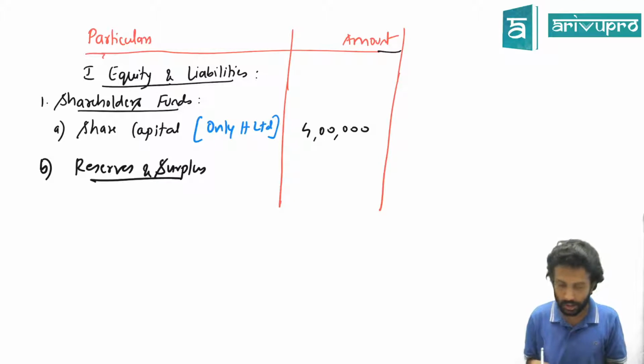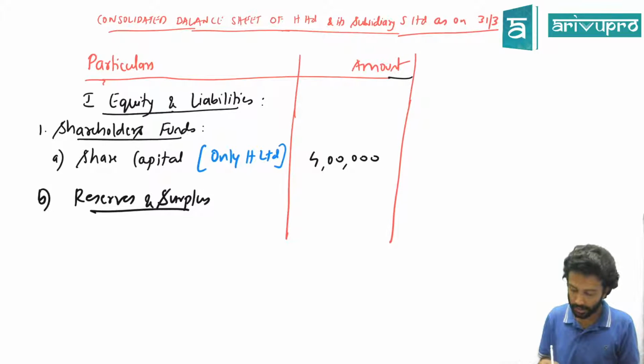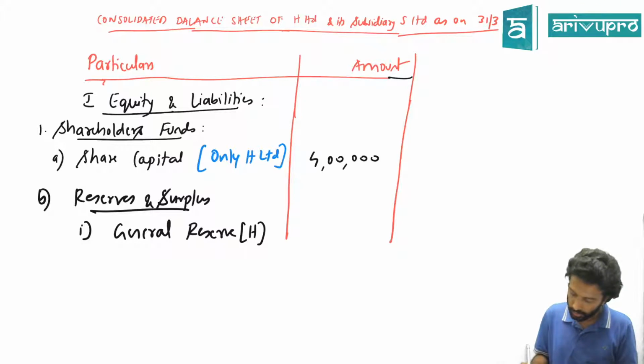Yes. Now we'll list out the reserves and surplus one by one. What is the first reserve for H Limited? You check. General reserve. How much is that? Only of H, which is 75,000. Next is